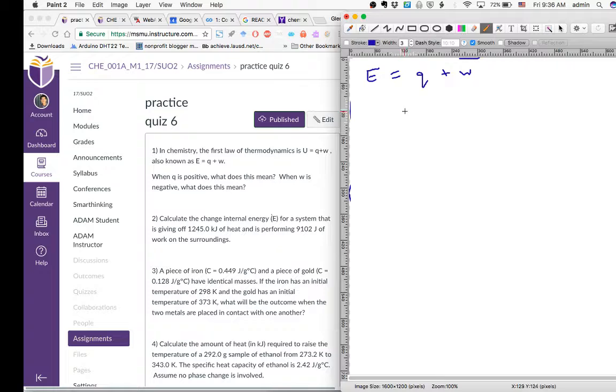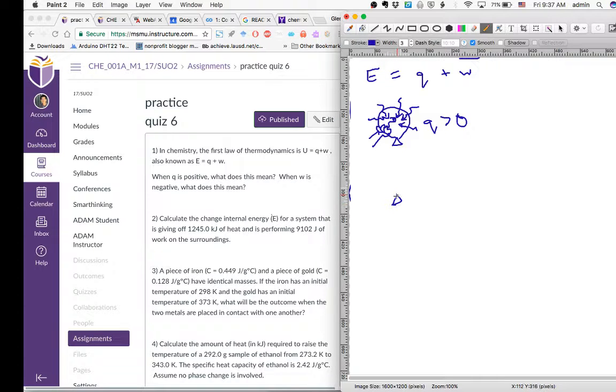Now in chemistry, when the Q is positive, that means that the heat is being absorbed by your system. Let's give you a little example here. So you have a balloon. Let's say for whatever reason, maybe there's a chemical reaction going on inside the balloon, but when you touch that, it's cold. That means heat is getting absorbed from your hand into the balloon. Probably, in such a case, heat is getting absorbed from the air also into the balloon. That means that the Q is going to be positive, or greater than 0.